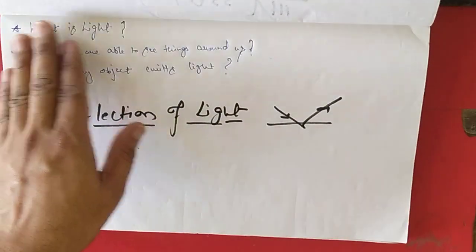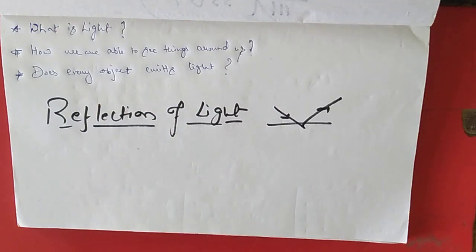Before that, first of all, what is light? Light is nothing but a form of energy, because like we have discussed many times, there are different forms of energy present all around us. Basically it is all about energies. Science is all about transferring energies.